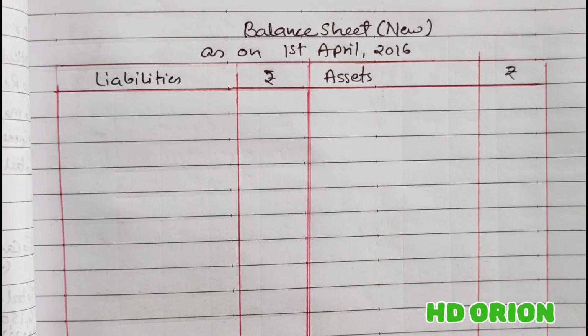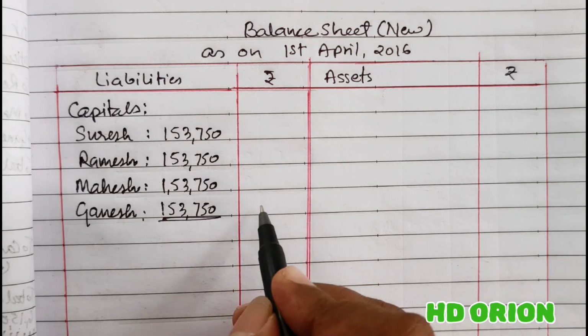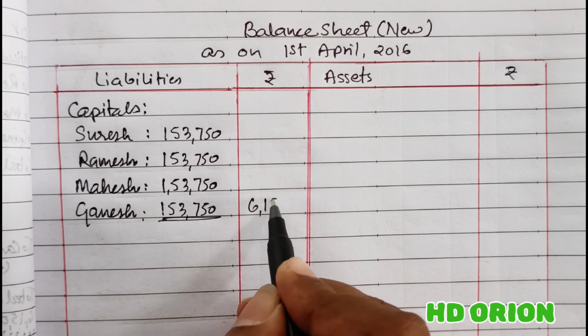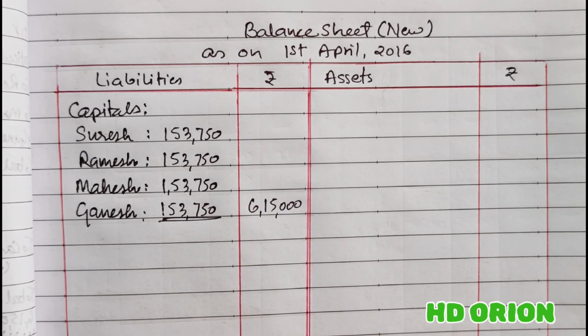In the balance sheet, we will show the capital accounts of the partners on the liability side, total of which is rupees 6,15,000. Then we have workman compensation claim.